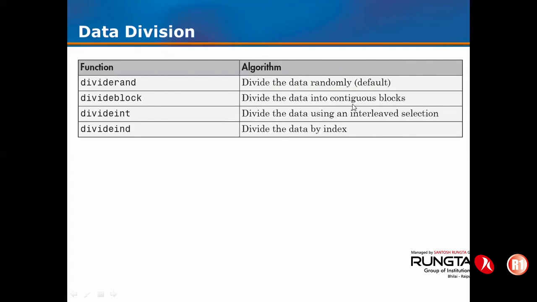You can have data in contiguous blocks. You can divide it by using interleaved selections. You can divide data by specific indexing also. But during the research process, while guiding research scholars or delivering lectures, I always suggest that division of data should be random.